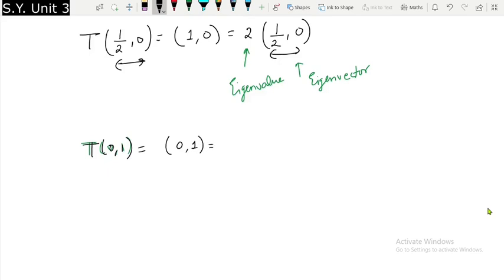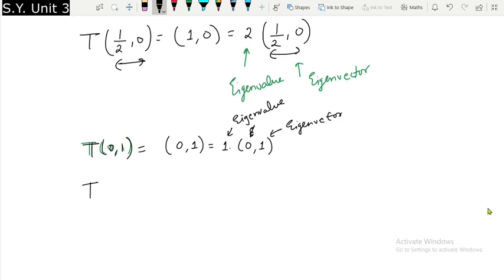That was straightforward and simple, and it is a multiple of (0, 1) actually, because I can write it as 1 times (0, 1). So this is an eigenvector again, isn't it? And the eigenvalue is this one, that is 1.